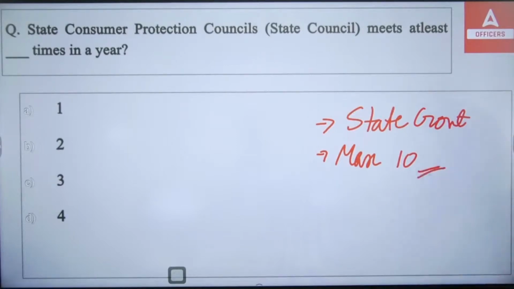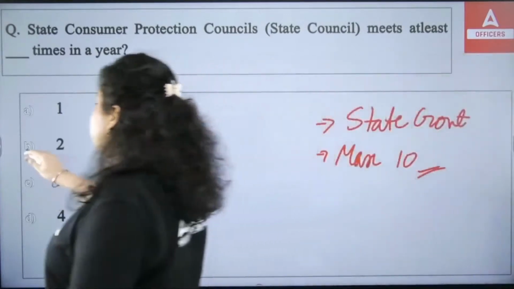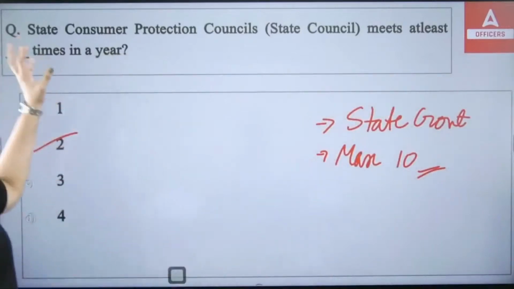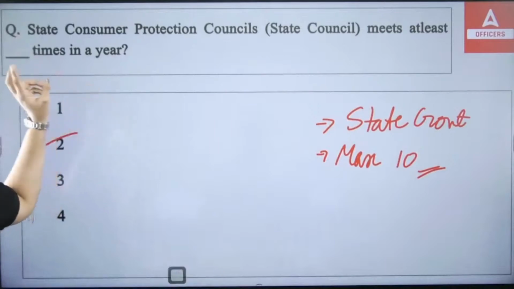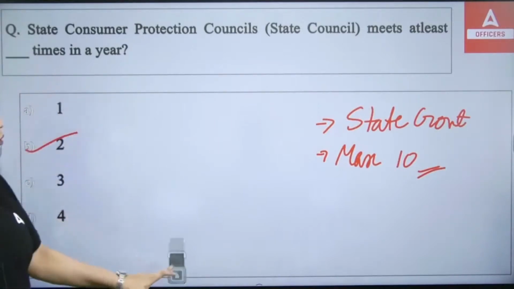Okay, so state government as the chairman will be there, and it meets as and when it is necessary, but at least how many times? At least 2 times a year it is mandatory to meet. So this council meets whenever it is required, but at least 2 times in a year it meets definitely. So right answer is your 2 times.